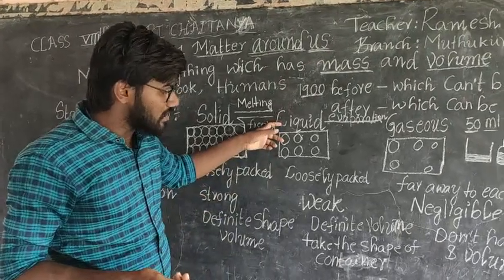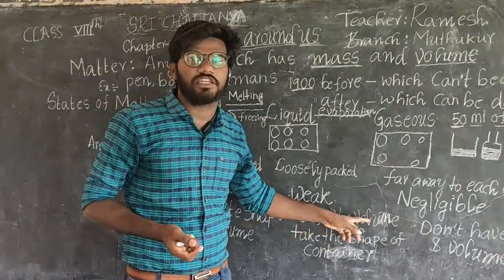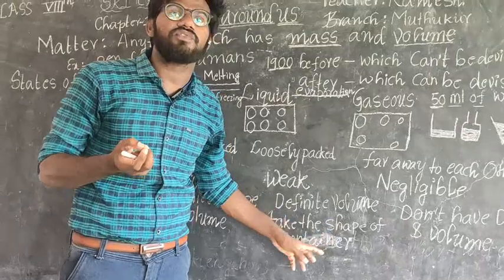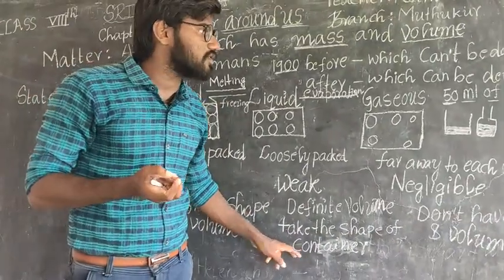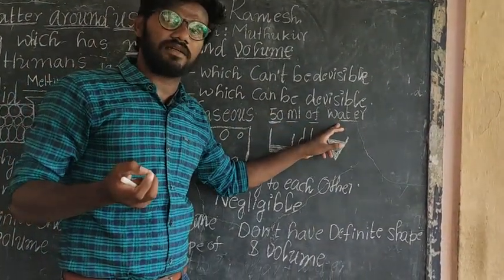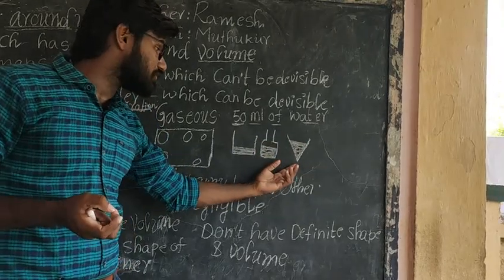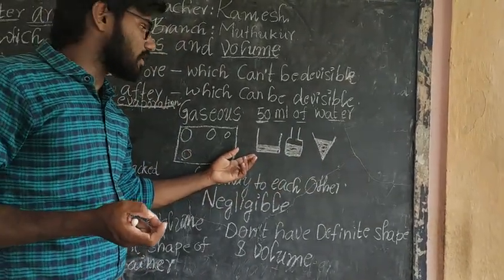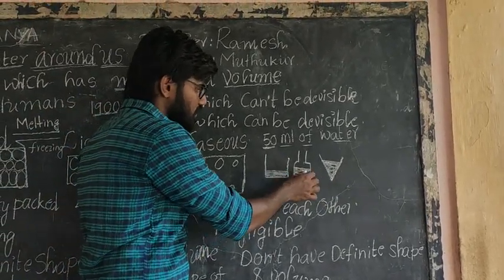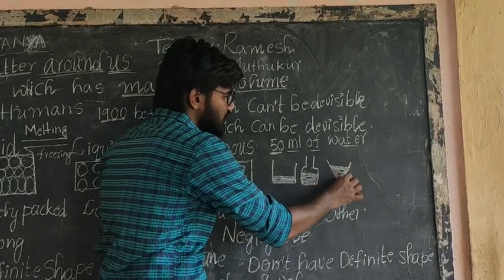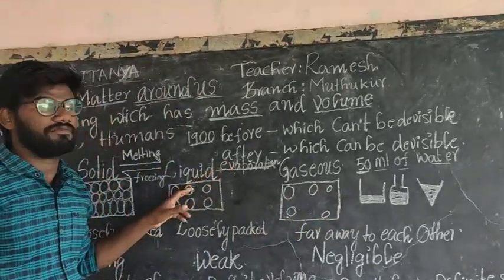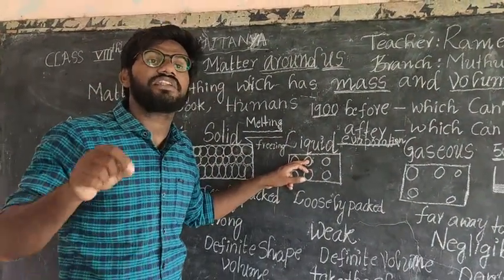Next, liquids. Liquids have only a definite volume, not any definite shape. I will explain this with one example. I will take 50 ml of water in three different containers. Clearly observe. The shape of the container is the shape of the liquid. So, liquids have only definite volume but not definite shape.